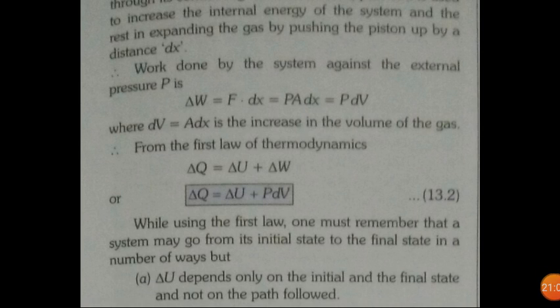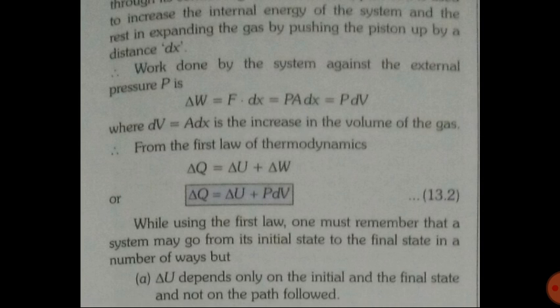We all know that work done is equal to force into displacement. Now suppose because of work done by the gas, the piston has been displaced by a distance dx and F is the amount of force. So we know that force equals pressure into area. Okay, so del W equals PA dx.